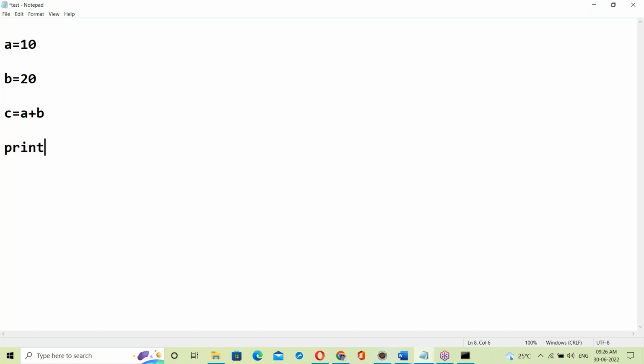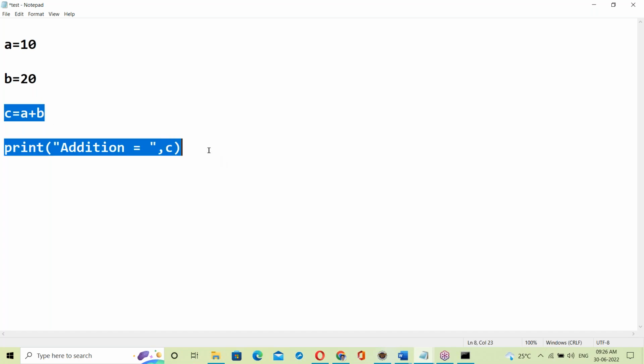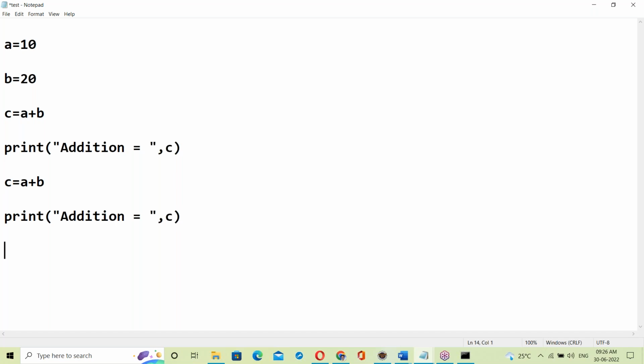Print addition, addition is equal to C, displaying the C value. Next, subtraction. Next, multiplication.